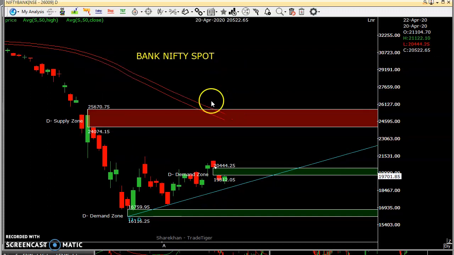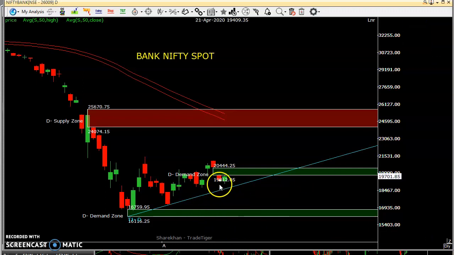There is a high probability of filling this gap tomorrow. The only thing is you have to take a trade only if the price trades above today's high. Today's high is 19,806, right? So once it trades above 19,800 for 15 minutes to half an hour, you can go and enter a long trade keeping 100 or 150 points as stop loss and aim for a target of 20,400 or 20,300 kind of levels. So that is the trade setup for tomorrow.